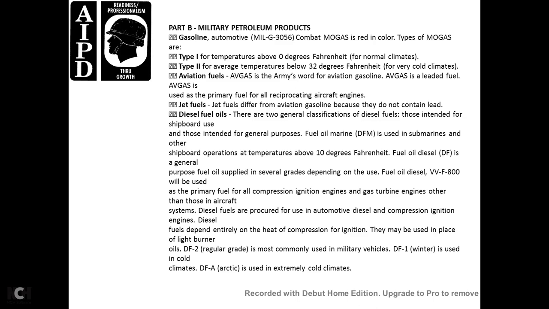Diesel fuel oil has two general classifications: diesel oil intended for ships, and diesel oil intended for general purpose. Fuel oil, marine, is issued for submarines and other ship operations at temperatures above 10 degrees Fahrenheit. Fuel oil, diesel fuel, is general purpose oil fuel supplied in grades depending on use. Diesel fuel will be used as the primary fuel oil for compression ignition engines and gas turbine engines other than those in aircraft systems. Diesel fuel is procured for use in automotive diesel compression ignition engines.